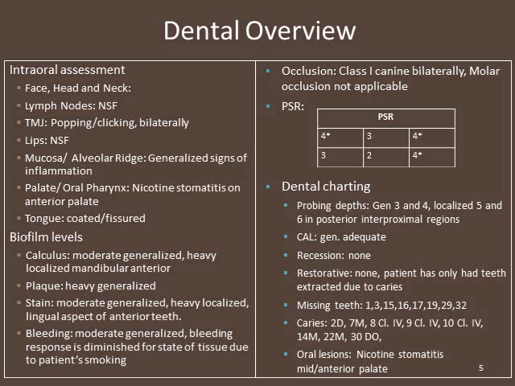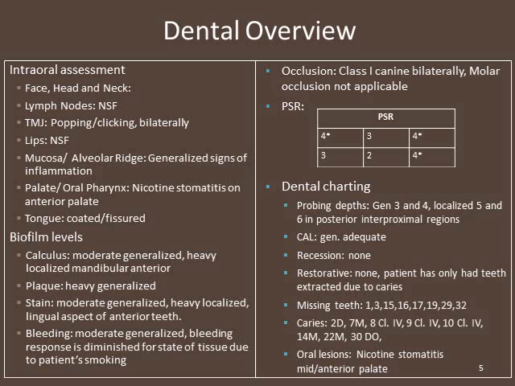The patient's intraoral assessment is that the face, head, neck, and lymph nodes all had no significant findings. The TMJ has popping and clicking bilaterally. The patient did mention that she tends to clench her teeth during the day, especially when she's stressed. No significant findings on the lips. The mucosa and alveolar ridge show generalized signs of inflammation. On the palate and oral pharynx, we noted nicotine stomatitis on the anterior palate. The tongue is coated and fissured.